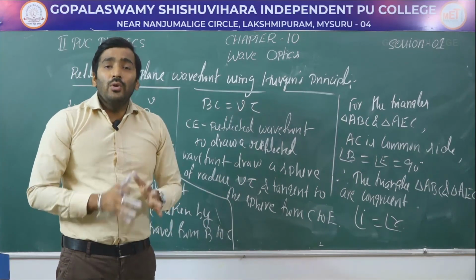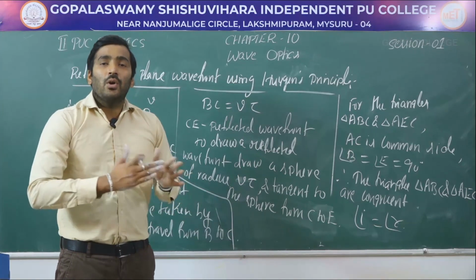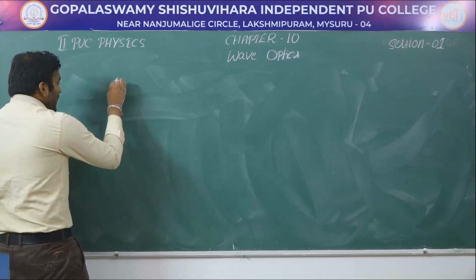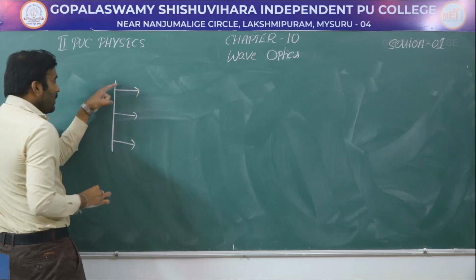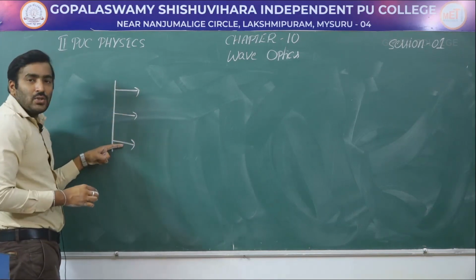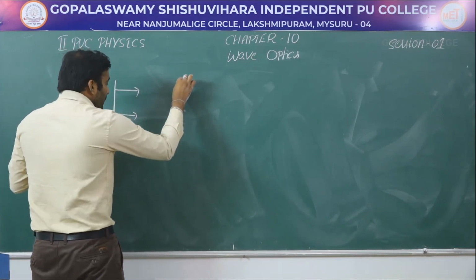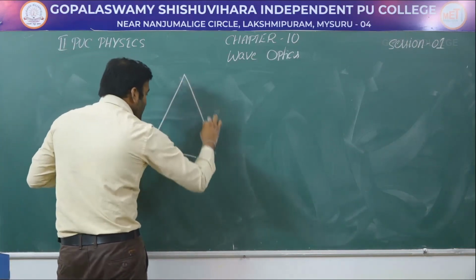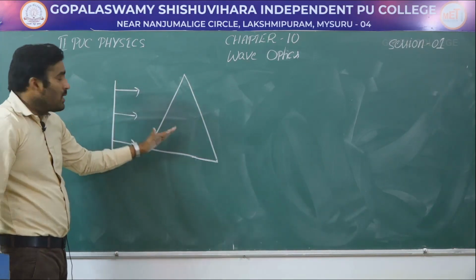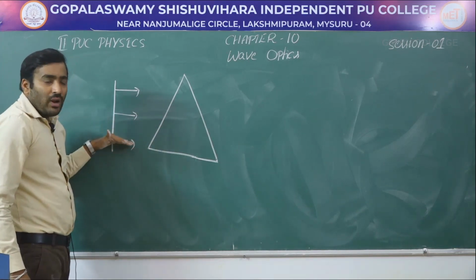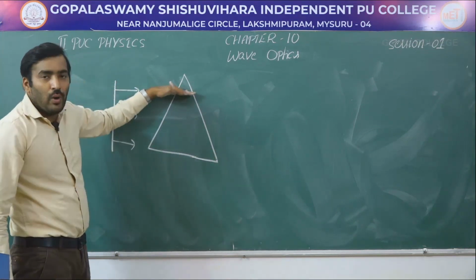Now let us understand how a plane wavefront behaves when it is passing through the prism, convex lens and concave mirror. We know that a plane wavefront is represented like this, and these are the directions of incident light. When this plane wavefront is incident on a prism, this part of the wavefront has to travel a larger distance in the prism compared to this one, correct?